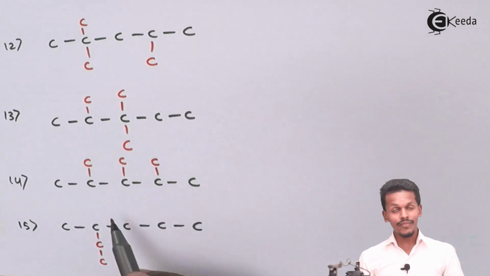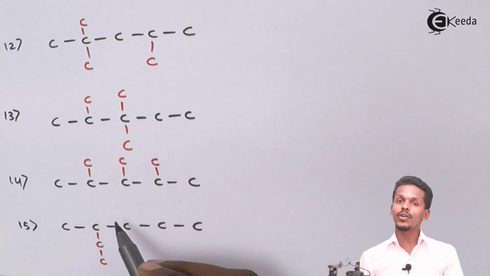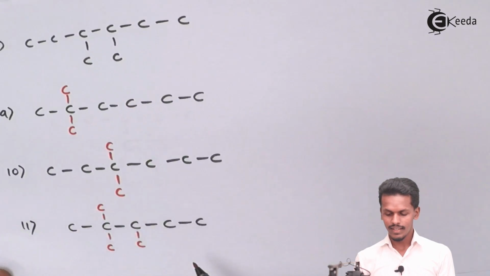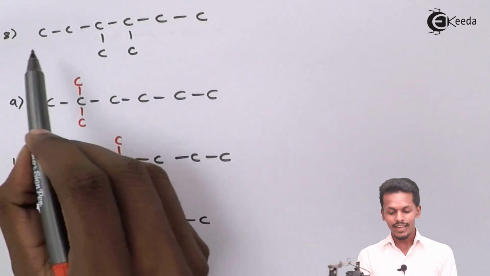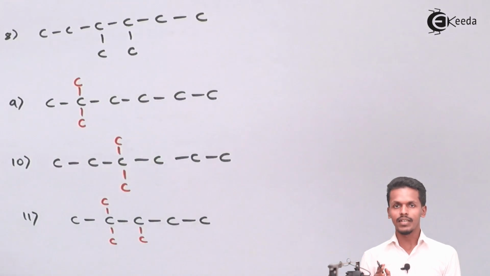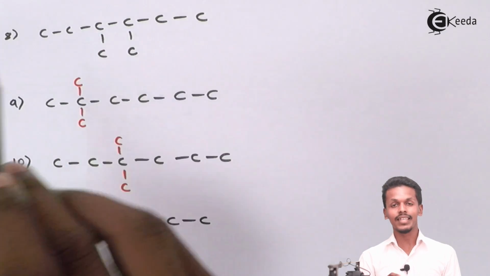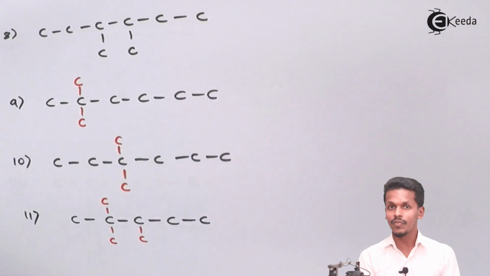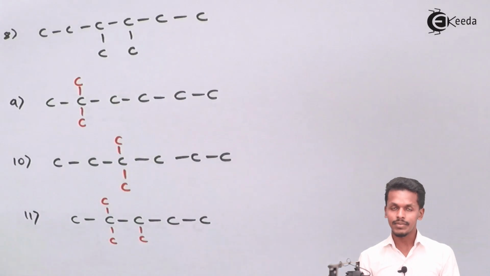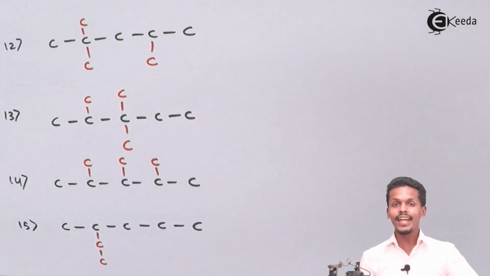So in this case, suppose we had added the carbon over here, then this structure would have been similar to that of the 8th structure that we have drawn, that is this one, where the 3rd and the 4th carbon, when we number it from left to right, would have contained the same carbon atoms. That is, the 3rd would have consisted of 1 carbon atom, and the 4th also would have consisted of 1 carbon atom. So therefore this would have turned into the 8th isomer.